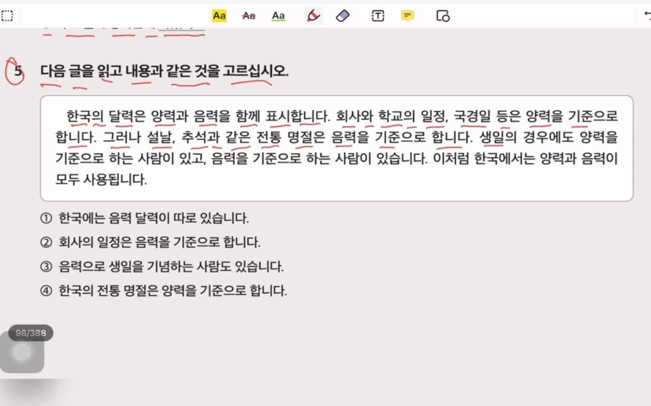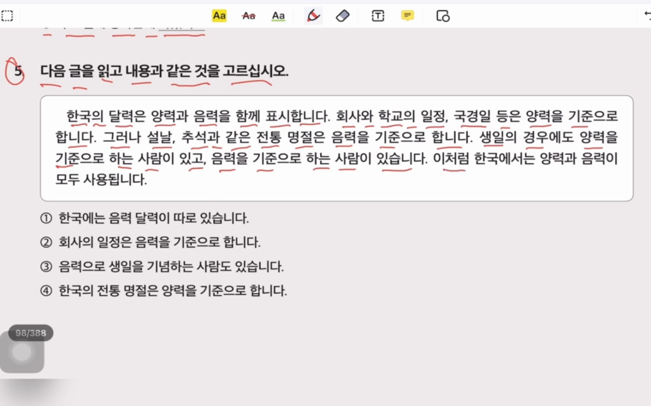생일 is birthday. 경우, it is case. 양력 is Western calendar. 기준 is decided. 한 사람. 하는 사람 is the person also available. 음력 is moon. 기준. 한 사람, the people also have. So there are two types of persons in Korea. Some are celebrating their birthdays by the Western calendar and some are celebrating their birthdays by the moon calendar.